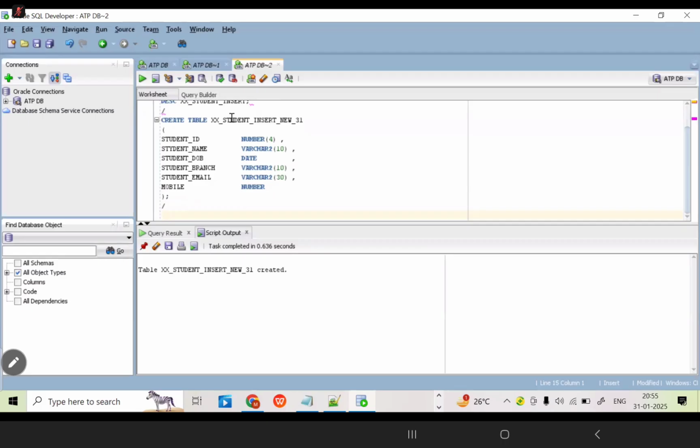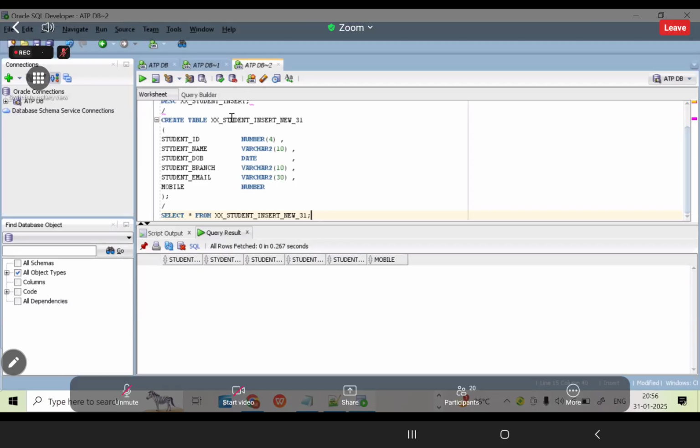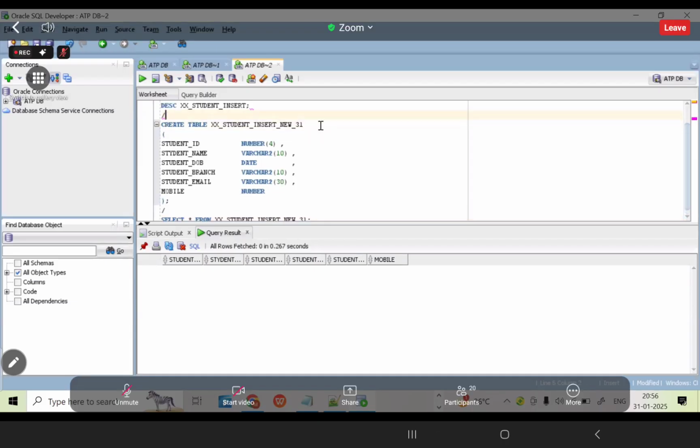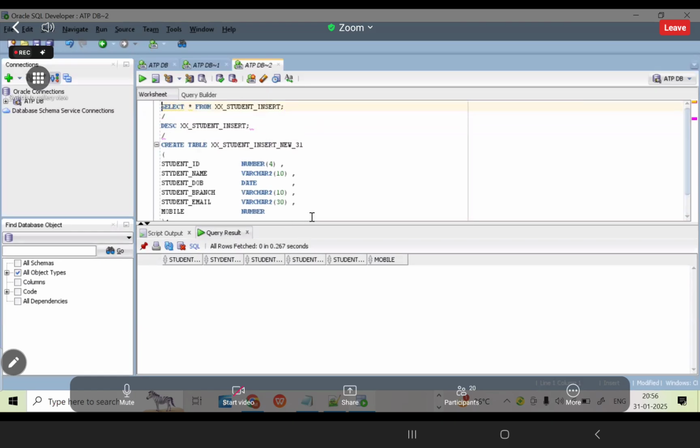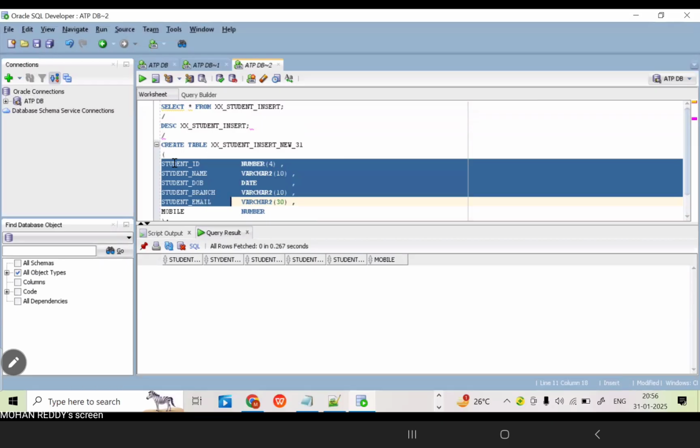Now you can tell me, for this scenario, the first, existing table has how many columns? Five. And your new table has how many columns? 6. Is it matching? Should the structure be the same for the existing table and the new table? Not the same. How many columns are matching for both the tables? 5 columns are matching. Only one column is not matching.